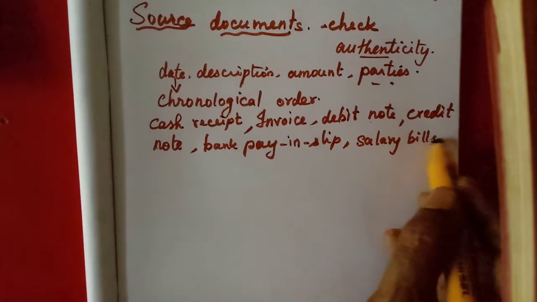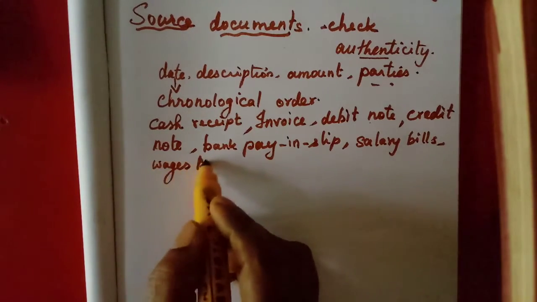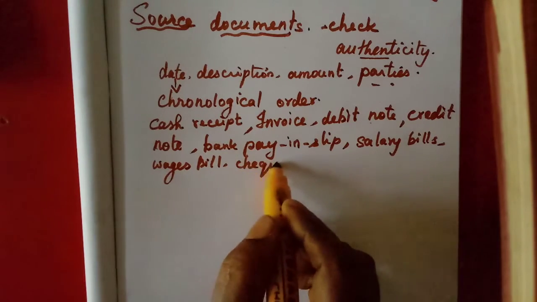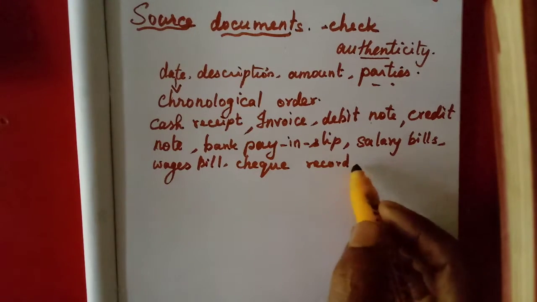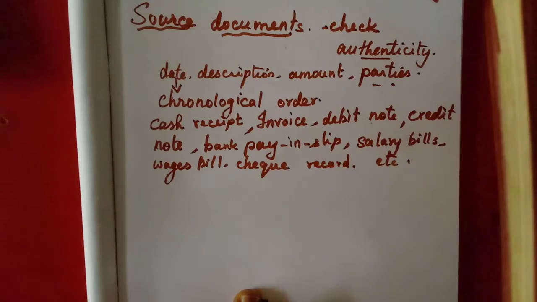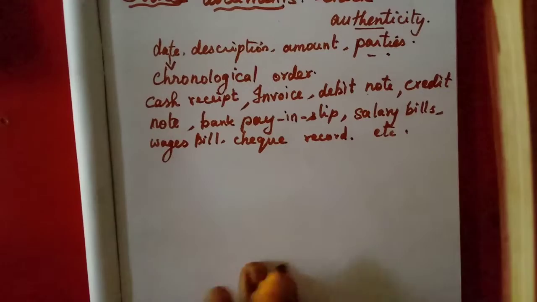If we pay wages, bill. Then cheque record, that record slip will be there. Many things are available as source documents. So all these are the source documents.